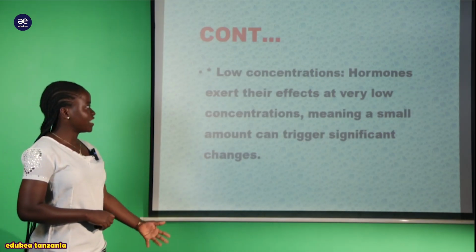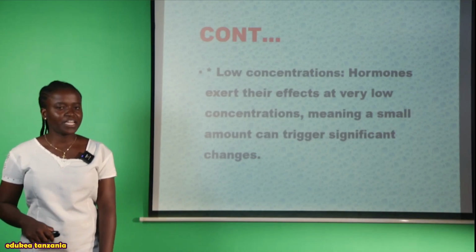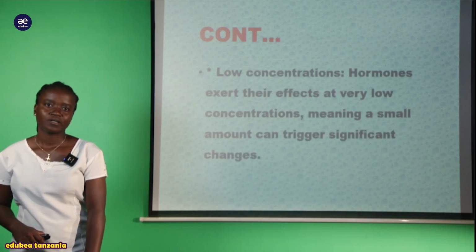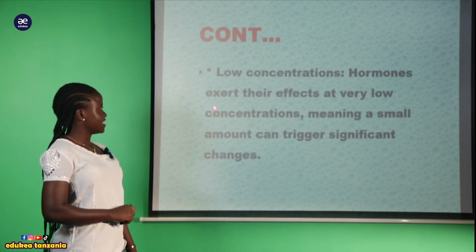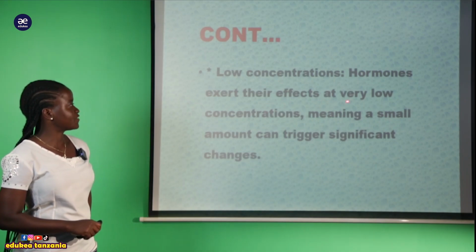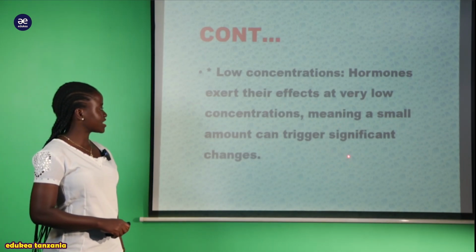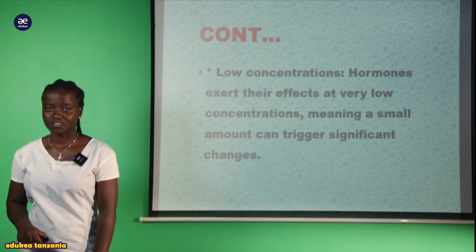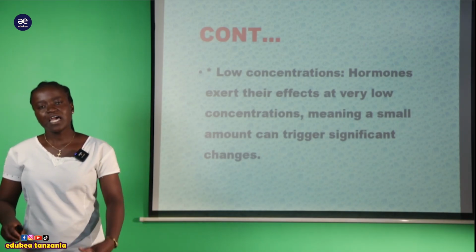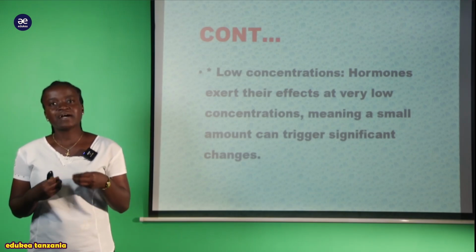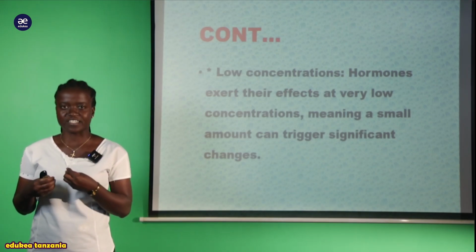And also we have another property of the hormone, and this is low concentrations. We are saying that the hormones exert their effect at very low concentration, meaning a small amount can trigger significant changes. So ile hormone hata ikiwa kwa kiwango kidogo kiasi gani, it must provide effect.